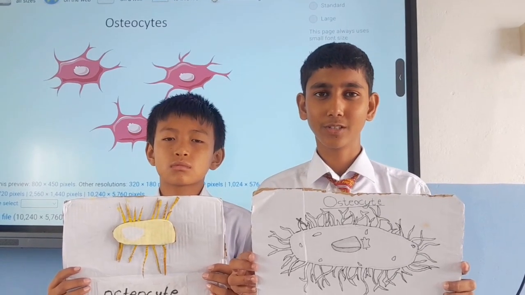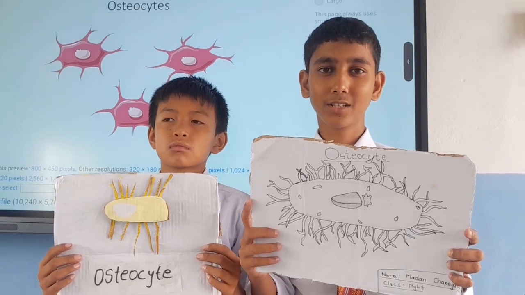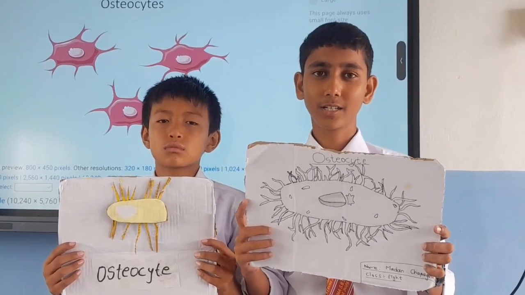The cell that lies within the substance of fully formed bone is called an osteocyte. It occupies the chamber called the lacuna, which is contained in the calcified matrix of bone.